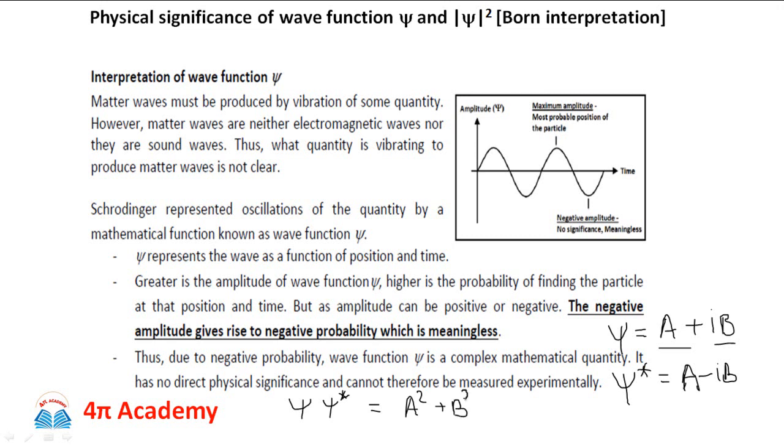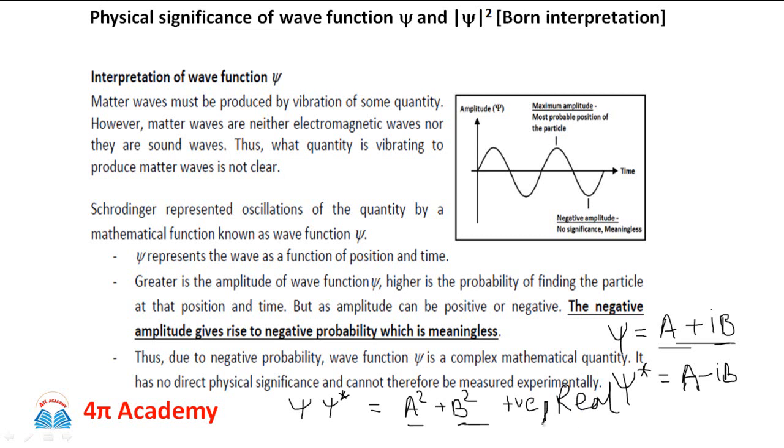Since this term psi into psi star, that is the wave function multiplied by its complex conjugate, is a square term, it is always a positive term. Even if this wave function psi is complex, if we take the product of psi with its complex conjugate, then it is always positive as well as real.